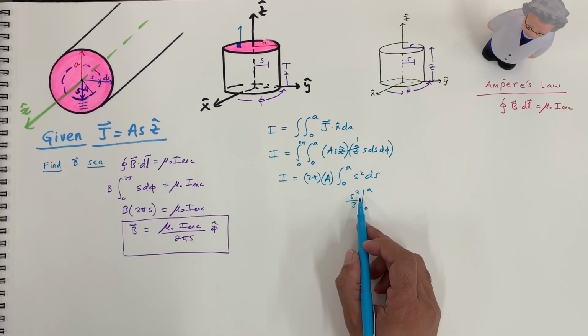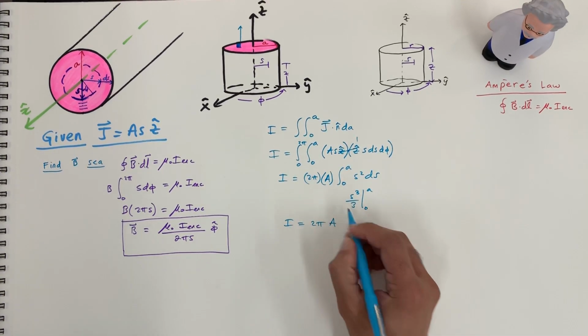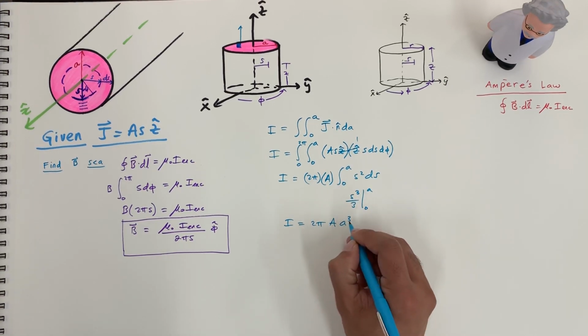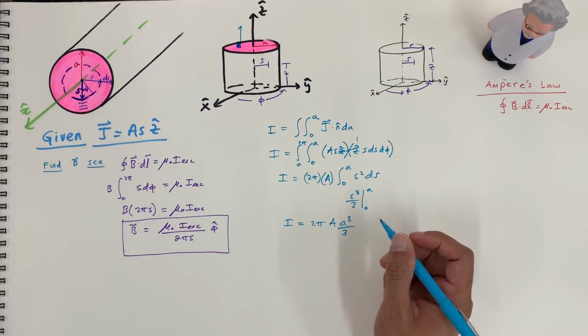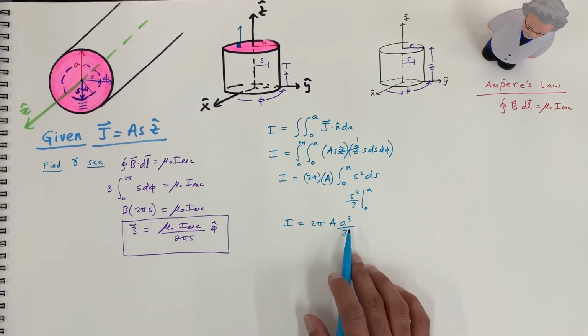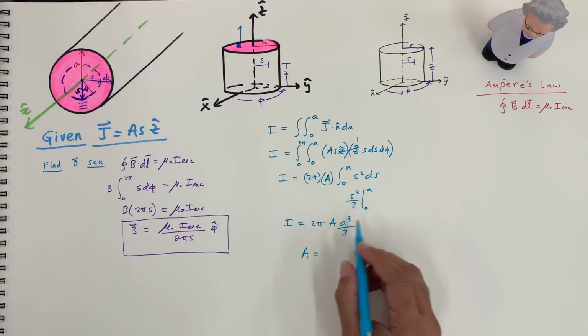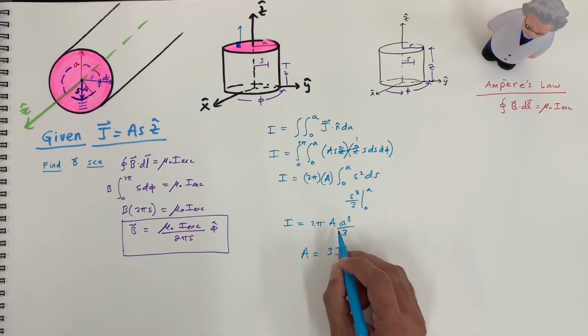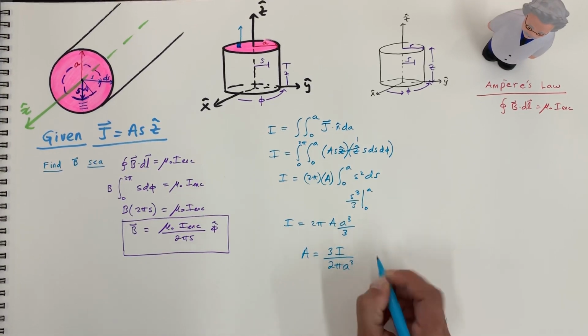All right, and writing everything out, let's see what we get. Here, if we evaluate this integral, we're going to have a to the third over 3. All right, so now let's rearrange this and solve for a. So we got a is equal to 3i divided by 2 pi a to the third.